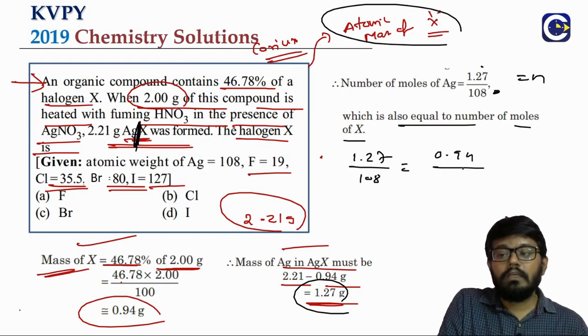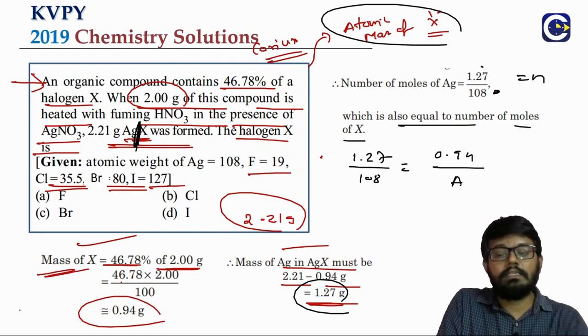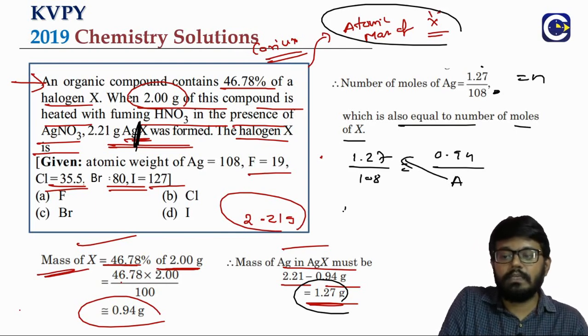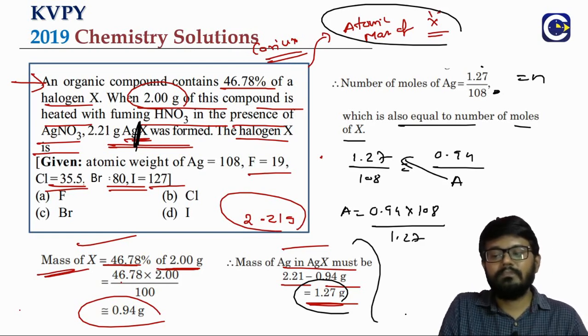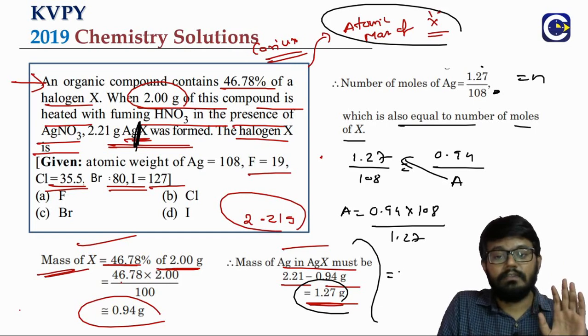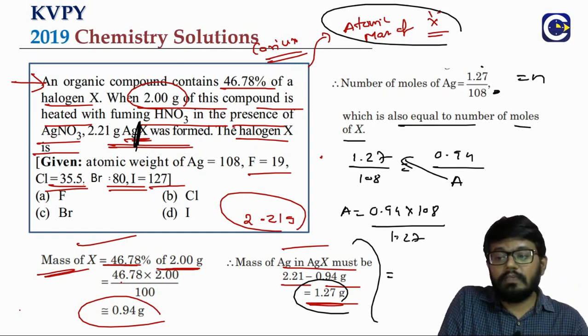0.94 by the atomic mass of halogen, let us say A, that we don't know. So from here, we rearrange. A will be equal to what? 0.94 into 108 by 1.27. Here we don't need to calculate the exact value, just the approximate is fine. Because look at it, this we can see broadly is roughly around 80.